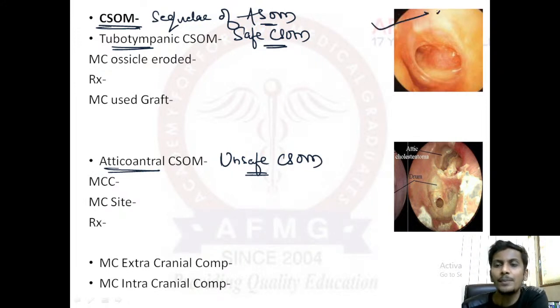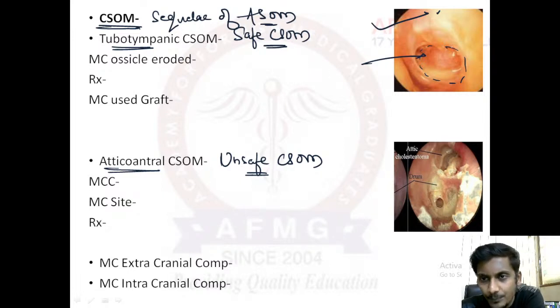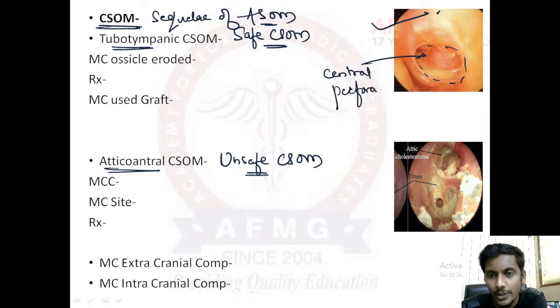First of all, see this otoscopic image. I hope all of you are quite aware with the otoscope. If you have not seen, once Google the image, or you can see it in FMGE snaps too. I have included it. So otoscopic image of this ear would be what? Here this one is the pearly white membrane that we can see. It is our tympanic membrane. But please remember, here the tympanic membrane has been ruptured. So here we can see tympanic membrane perforation. But please see that the tympanic membrane has perforated in the center. It has margins all around it. That means there is a central perforation. So important feature, in cases of tubotympanic or safe CSOM, there is a central perforation.